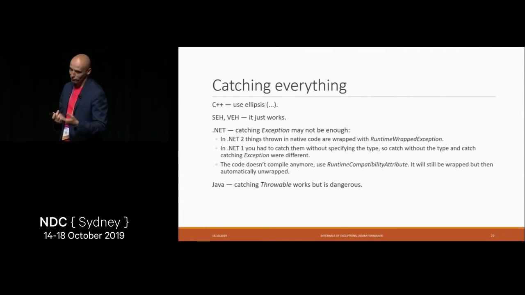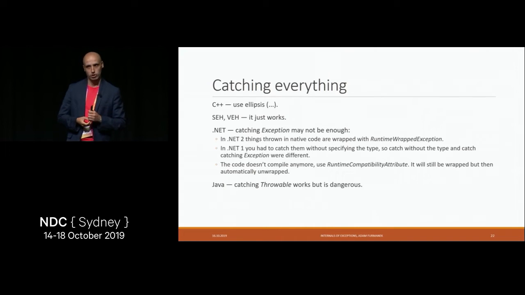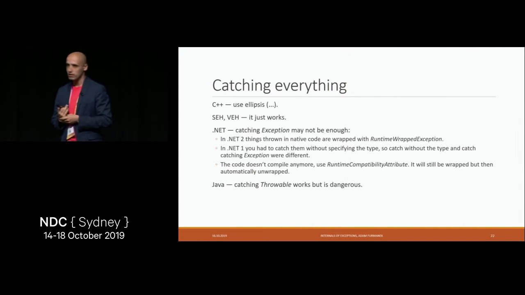In .NET, things become tricky again. Depending on the .NET version, in very old .NET versions, .NET 1, we had different behavior when it comes to things which do not inherit from System.Exception. We need to remember that there are other languages on the .NET platform. For instance, one of them is C++/CLI, which is basically a managed version of C++. And in that language, you can throw anything.